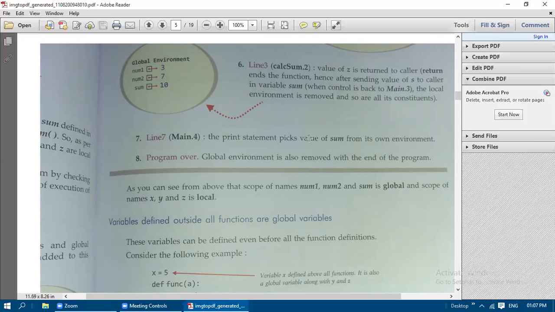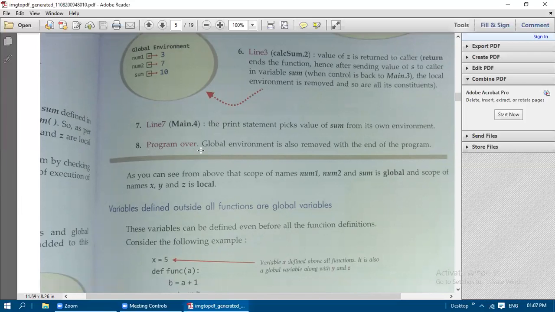The print statement picks the value of sum from its own environment, that is from the global environment. Now in line number 8, the program is over. Now the global environment is also removed with the end of the program. The lifetime of a variable we will also discuss in the next few pages.